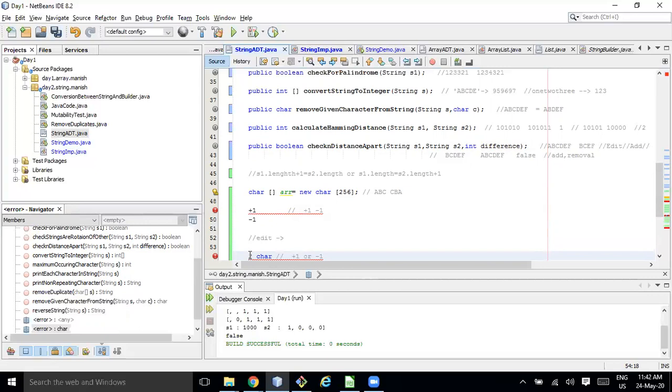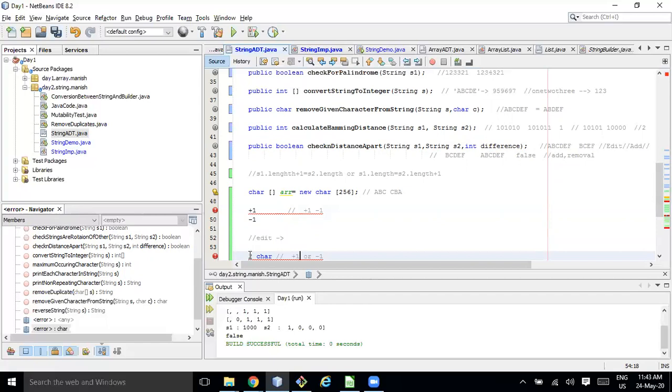So you guys have time. If you want to do it right now, do it, or in the next class we can discuss this problem. So Manish, the thing is, we need to see how 2 strings are apart from each other, based on the difference. If it is equal to the difference, then return true. If it is more or less than that, then return false.